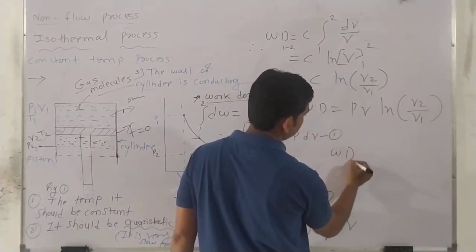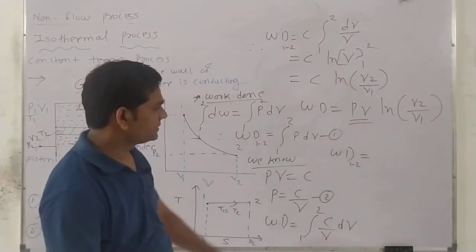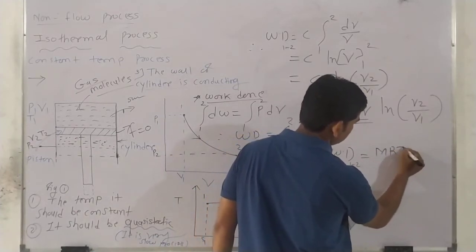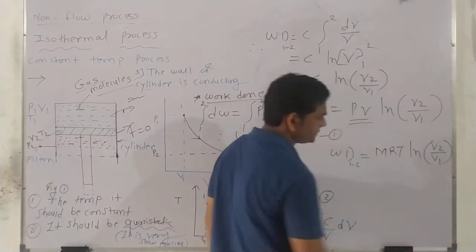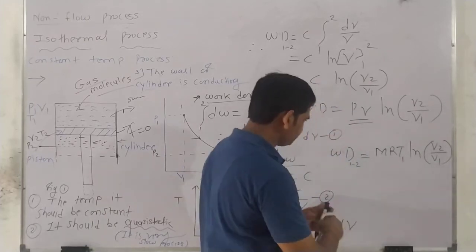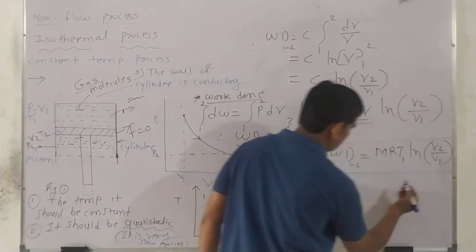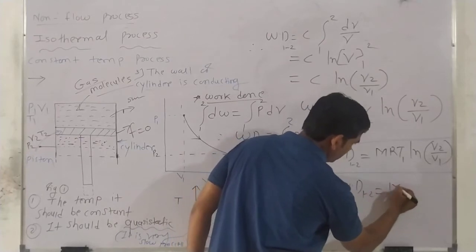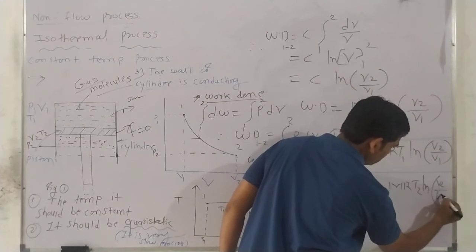So finally work done is equal to this PV. What is PV? PV is nothing but the ideal gas equation. So we get mRT ln V2 upon V1. For the initial condition we write mRT1, or we can also write work done is equal to mRT2 ln V2 upon V1.